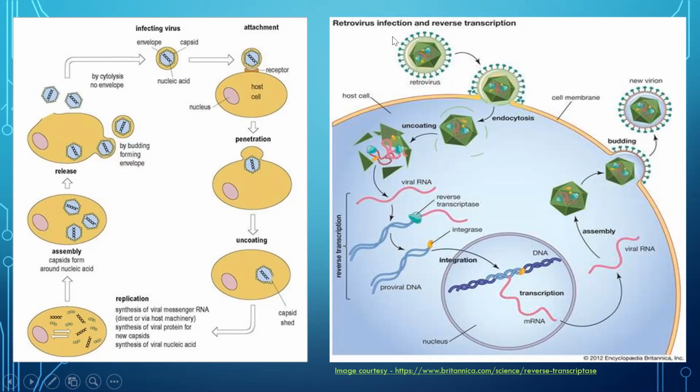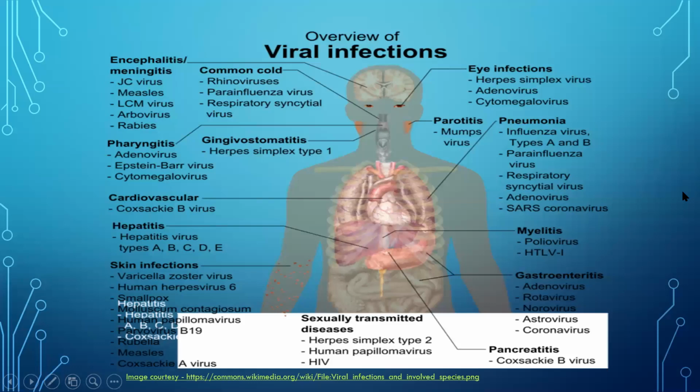Now this is a picture of a retrovirus. Retrovirus, as I said, is completely different. So we have the viral RNA. Reverse transcriptase enzyme is going to help in the formation of a viral DNA that gets integrated into the genome of the host. They produce the viral mRNA. Viral mRNA is going to give us the proteins, which will be assembled into your viral particles. Then these viral particles are released by the cell. All right, so this is a retroviral infection. This is a normal viral infection, how it is basically going to happen. All the steps are shown here. And this is just a picture of different kinds of viruses which cause different kinds of diseases in humans. You can go through it later on.